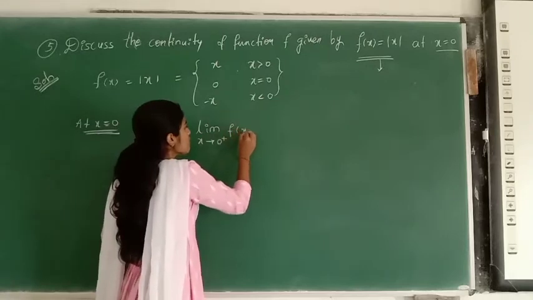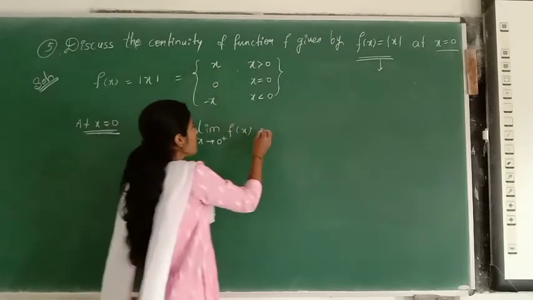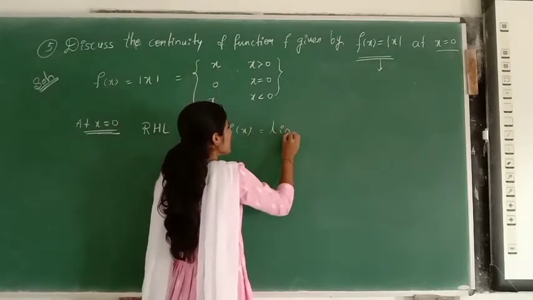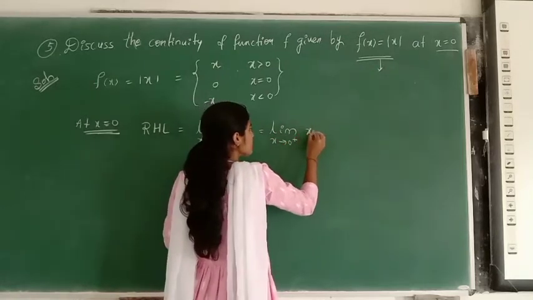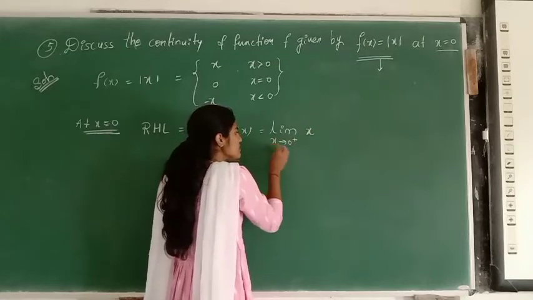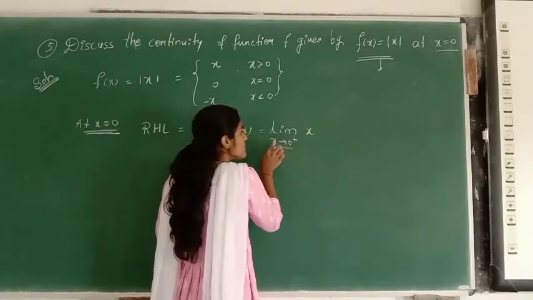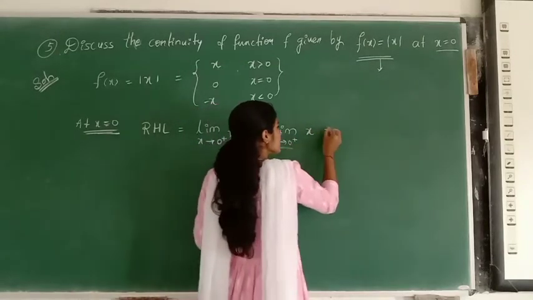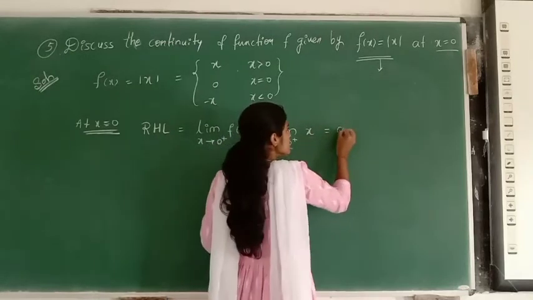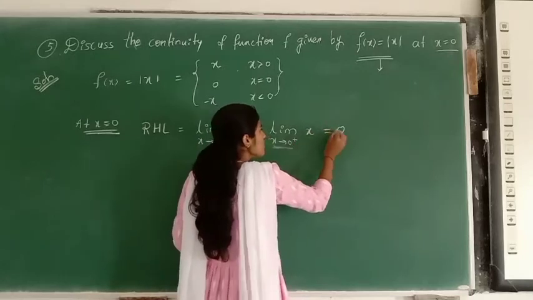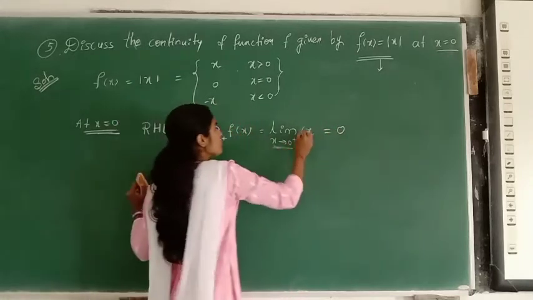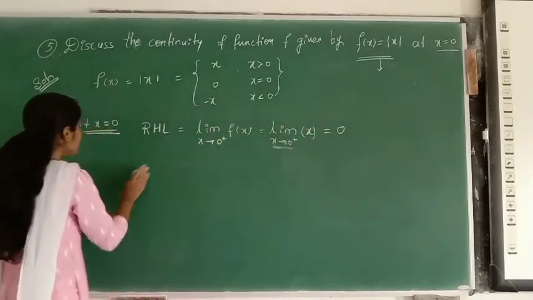What is the f of x? It takes the value plus x, that is see, limit x tends to 0 plus f of x is x, but here x is tending to 0 plus. Limit x tends to 0 plus is nothing but see, x is 0. So limit x tends to 0 plus x is equal to 0. So this is the right hand limit.